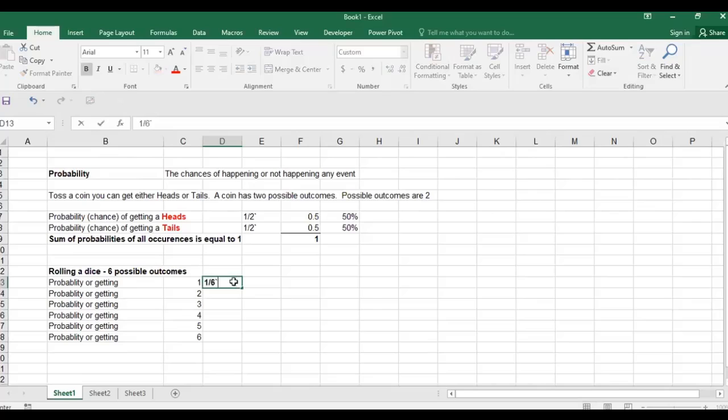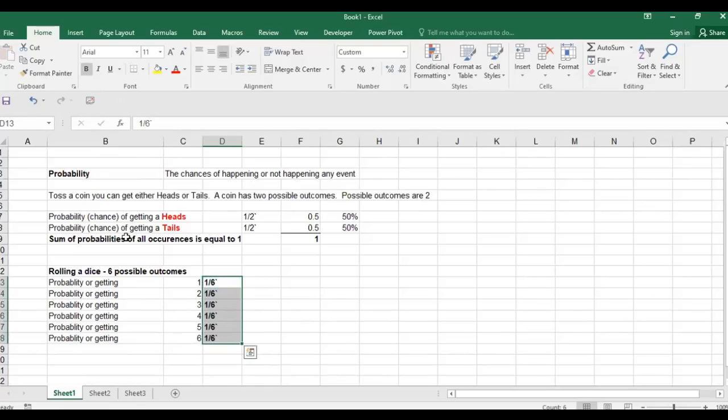The same goes for all of these: 1 by 6, 1 by 6, 1 by 6. The probability of getting each number is 1 by 6 because there are a total of 6 faces. Out of 6, 1 outcome belongs to 1. Out of 6, 1 outcome belongs to 2. So these are the individual probabilities. When you make a total, it would be 6 by 6, which means 1. This is the sum total.